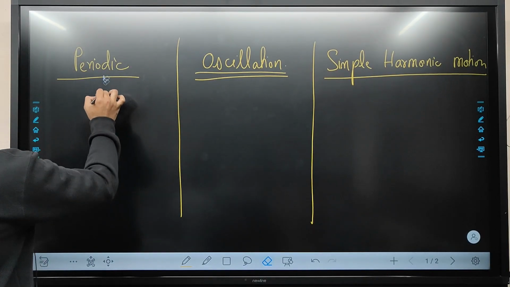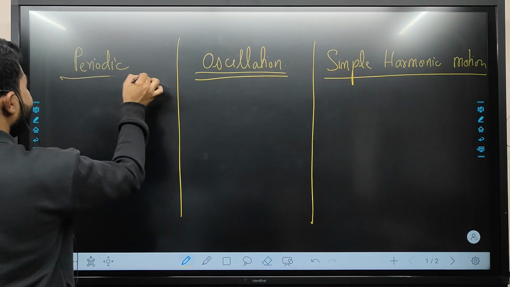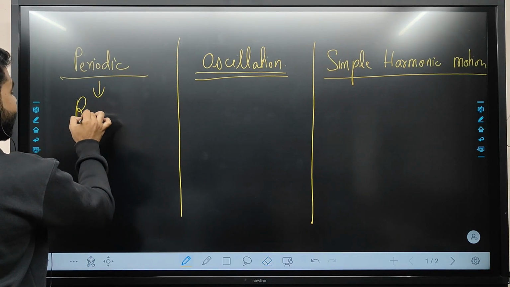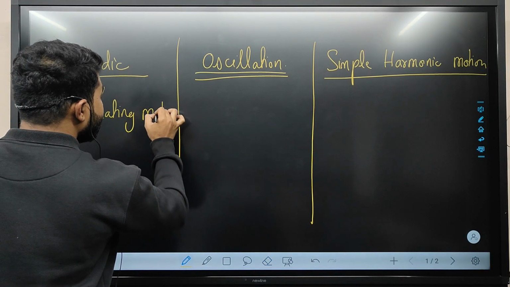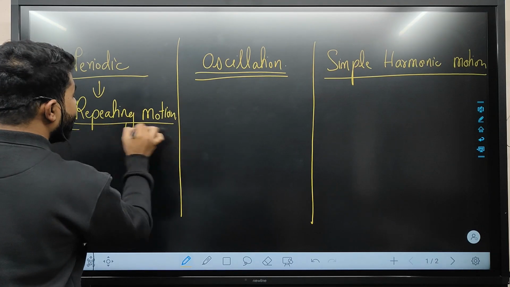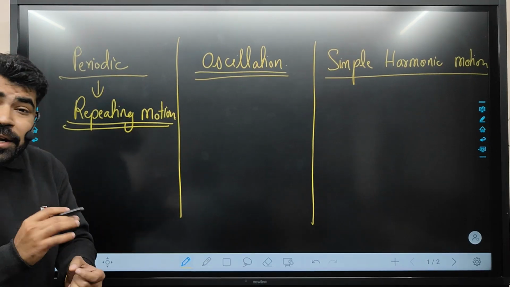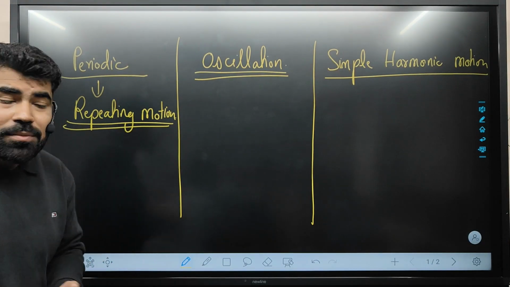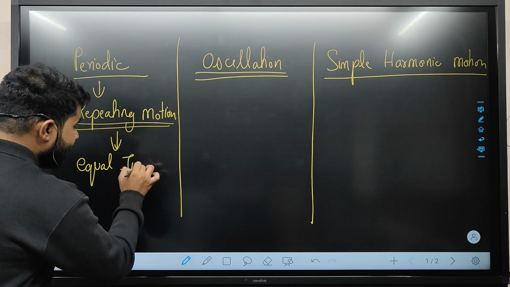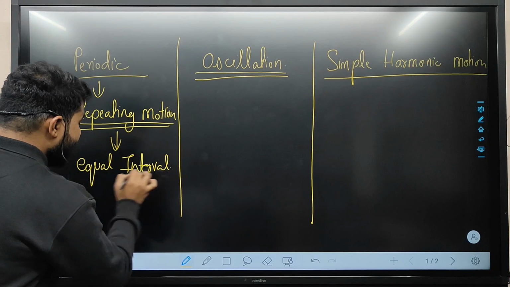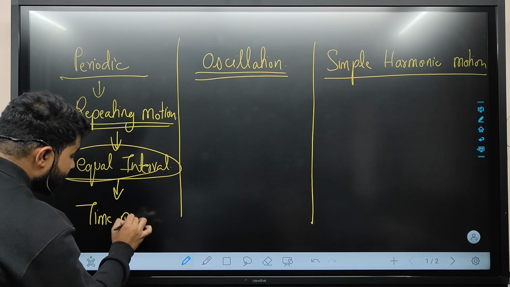So we can say that any repeating motion is called periodic motion. But one thing is compulsory in periodic motion, that those repeating motions are considered to be periodic motion which are having equal interval of time, and this equal interval we will say is called time period.